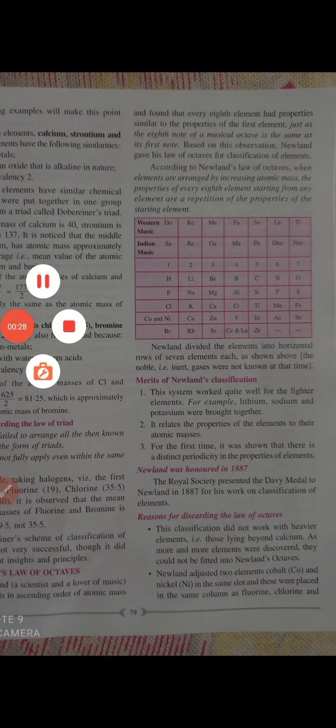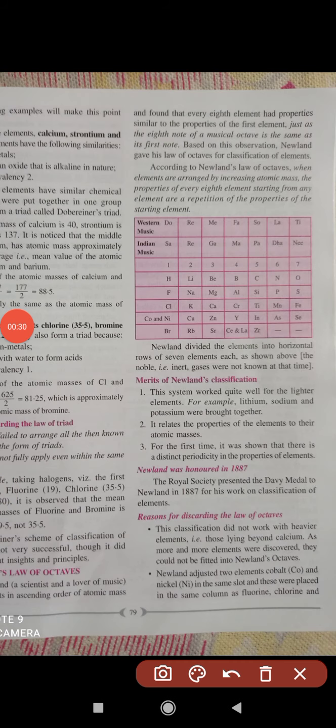So in music, there are 8 notes. Okay. So here you can see Indian music: sa re ga ma pa dha ni. Again it will come sa. That means every eighth element is a repetition of the first element. If you check, see 1, 2, 3, 4, 5, 6, 7, again comes 8, sa.